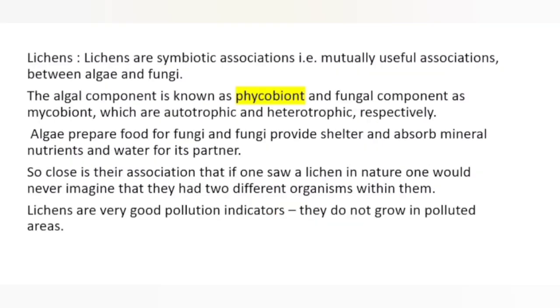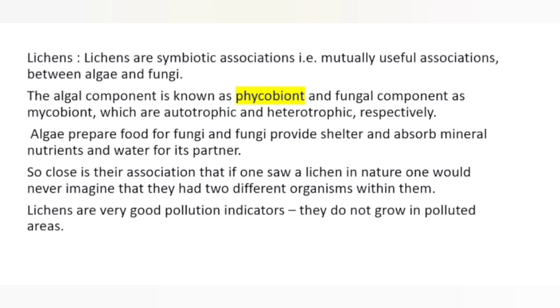We are coming to lichens. Lichens are symbiotic associations, that is, both species live together and they mutually benefit. It means it's like a give and take relationship, and it usually happens between many species. But here, lichen is an association between an alga and a fungus, and the algal component is called a phycobiont, and the fungal component is called a mycobiont. You know, algae are autotrophic, so obviously they will be giving food to the fungi. What will fungi give back? Fungi provide shelter and absorb mineral nutrients and water for its partner.